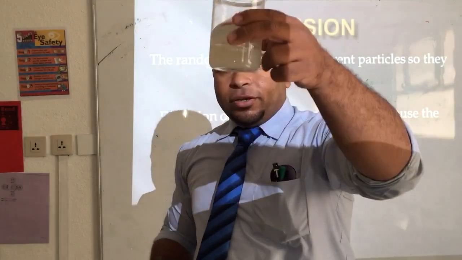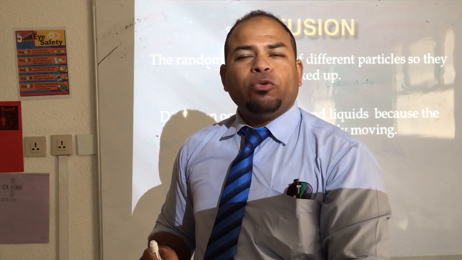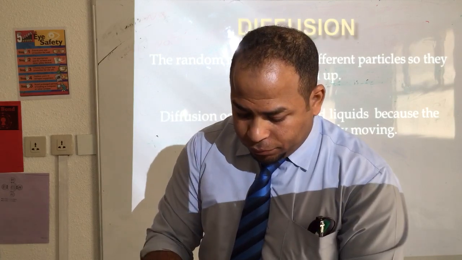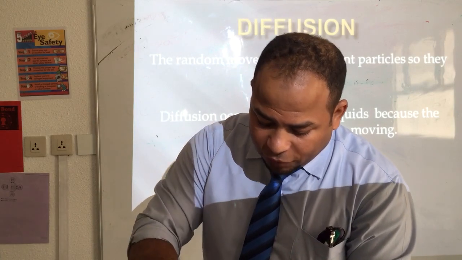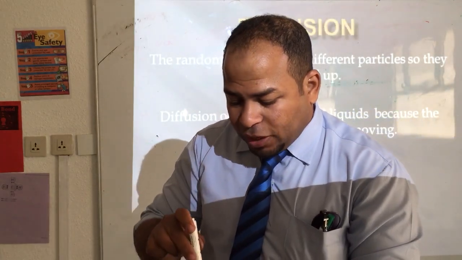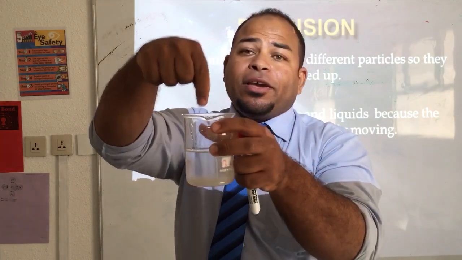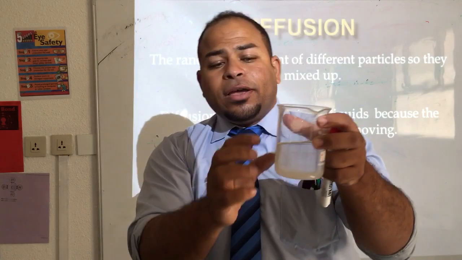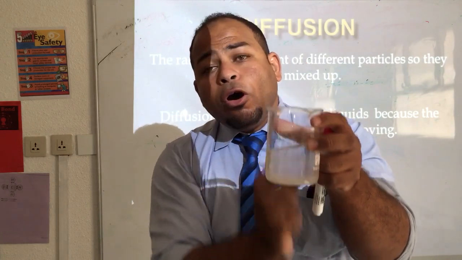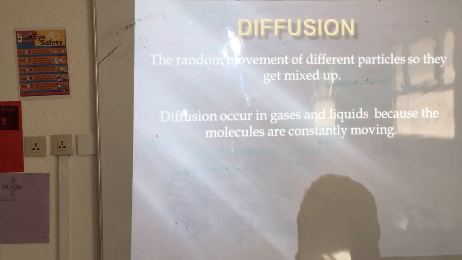If I put drops of ink inside water, what would happen? What do you think? I don't have ink, but if I put here drops of any color, what do you think? The color will spread through the whole liquid. But diffusion is a random movement of different particles, so they get mixed up.